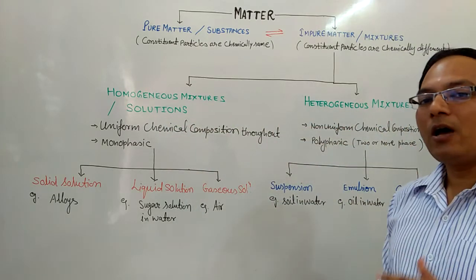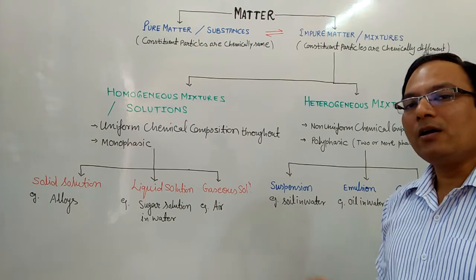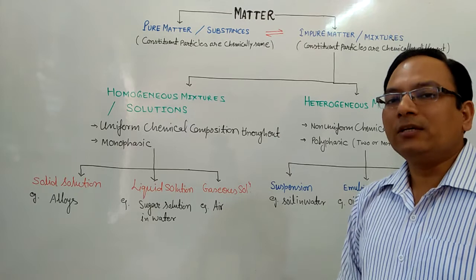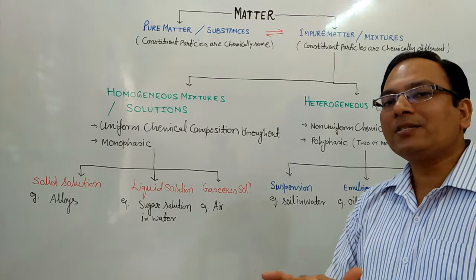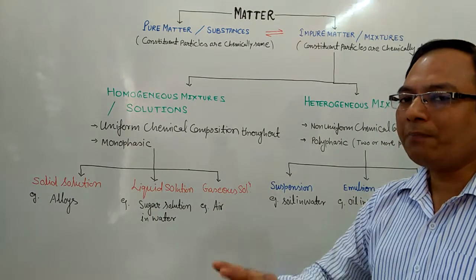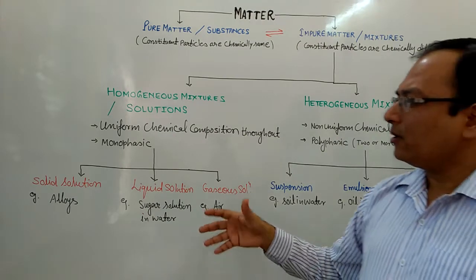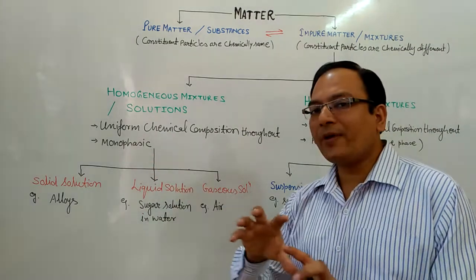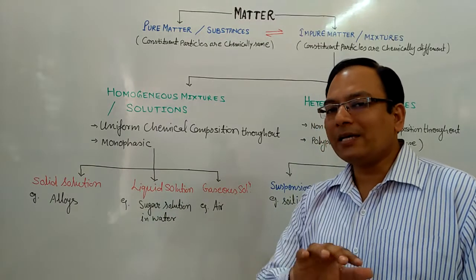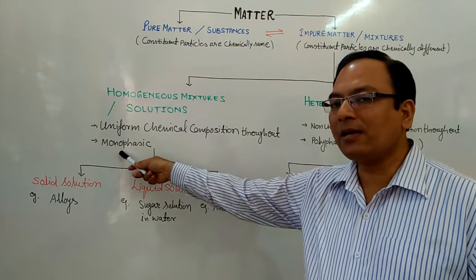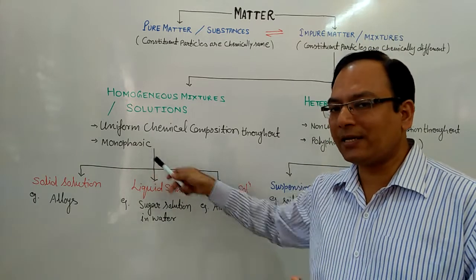Homogeneous mixtures are those mixtures in which the components are uniformly mixed. You can't see the components of the mixture separately. This is a uniform mixture. All the components mixed together form a monophasic form. Only a single state is visible. That is called monophasic. Mono means one, phasic means state, in one state only.